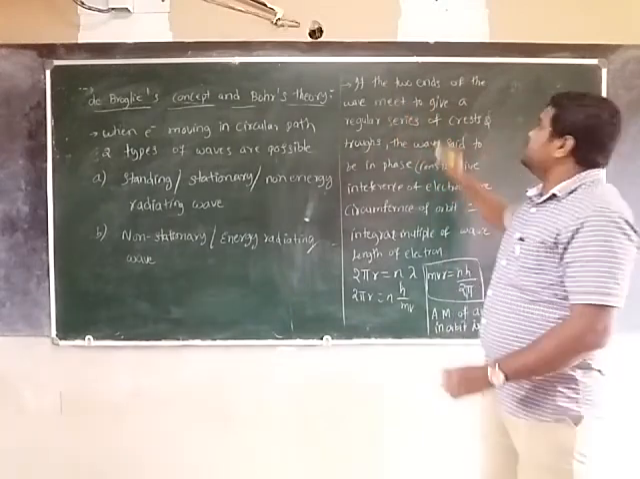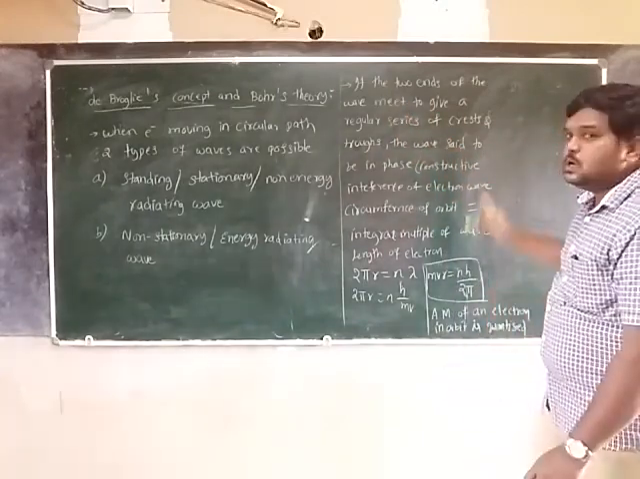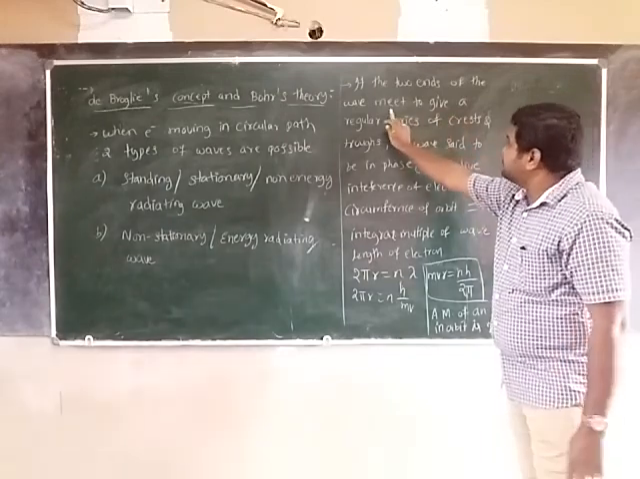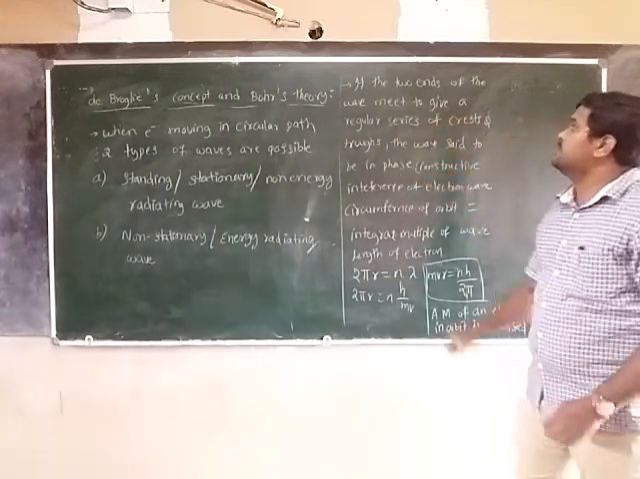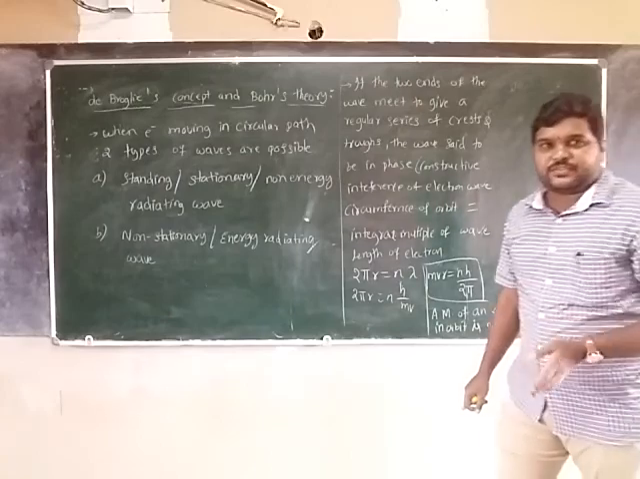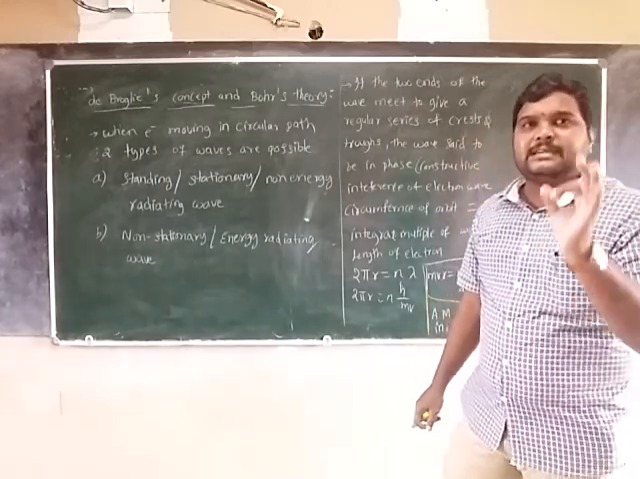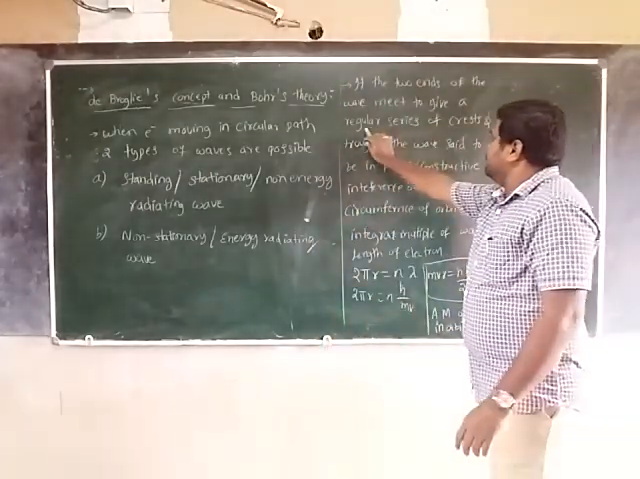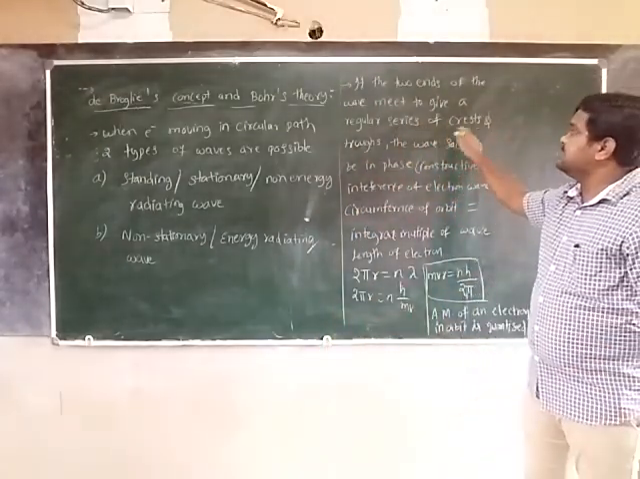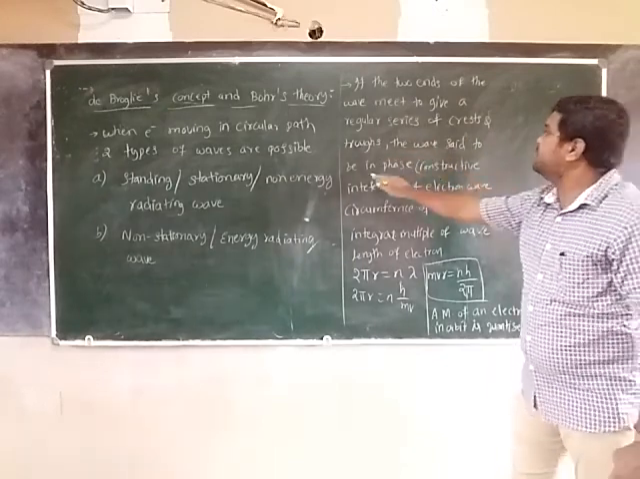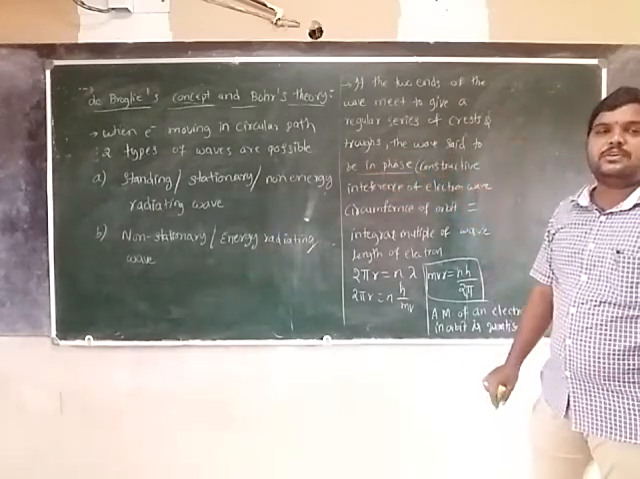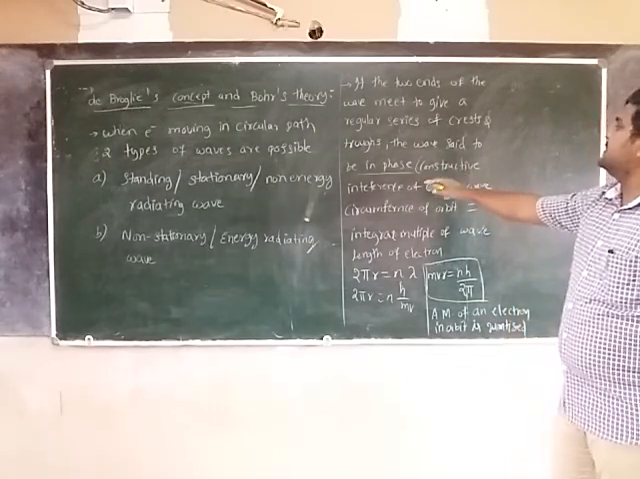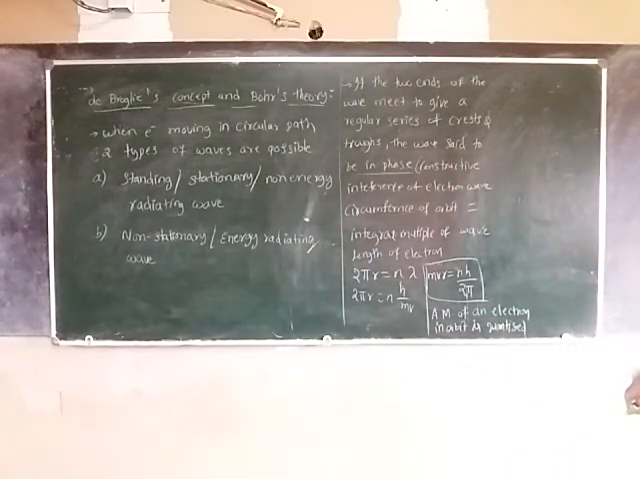If the two ends of the wave meet to give a regular series of crests and troughs, the wave is said to be in phase. This is the constructive interference of the electron wave. Is it clear? There is a constructive interference of electron wave.